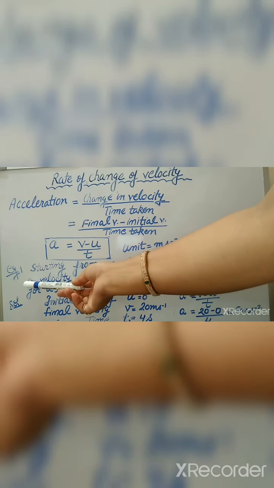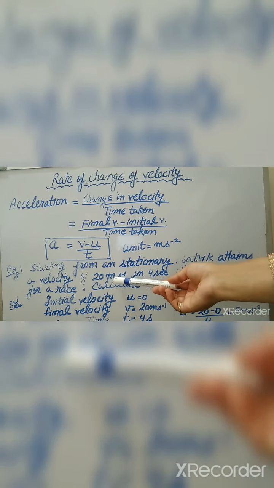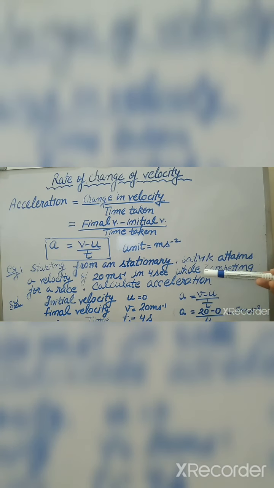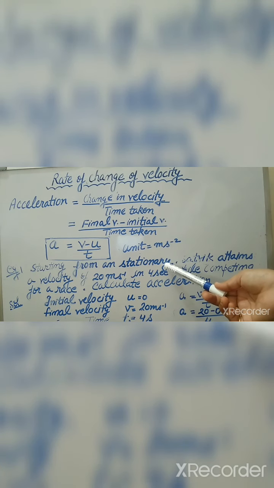Now let's take an example. Starting from stationary, Satvik attained a velocity of 20 meter per second in 4 seconds while competing in a race. Calculate acceleration. So here in the numerical, starting from stationary means the initial velocity is 0, right?